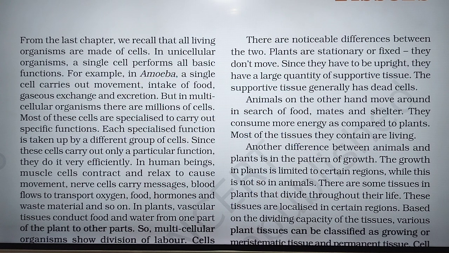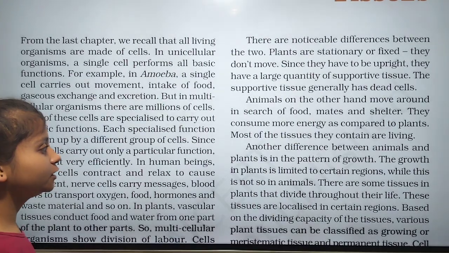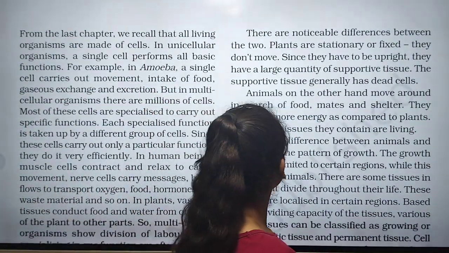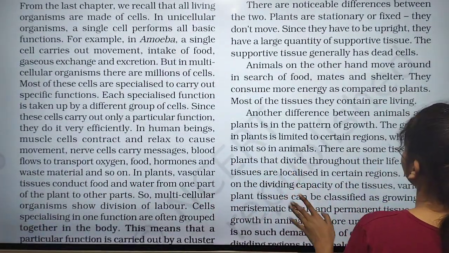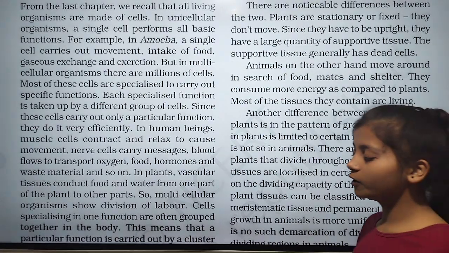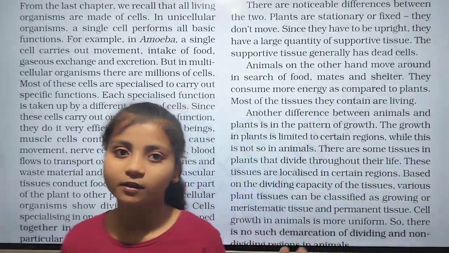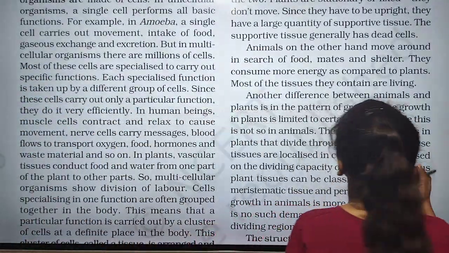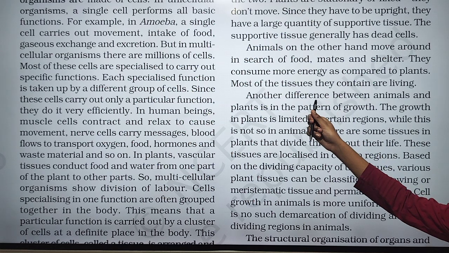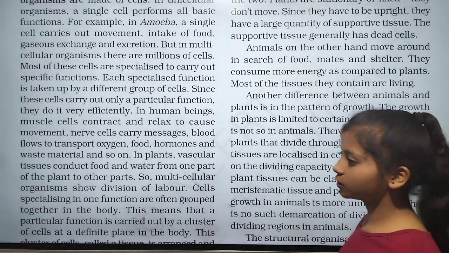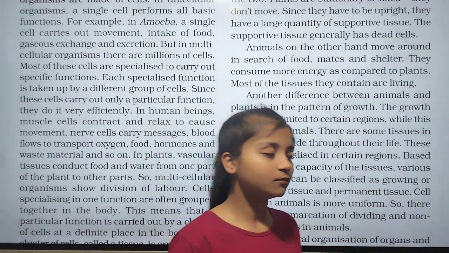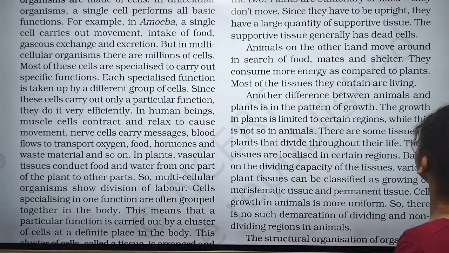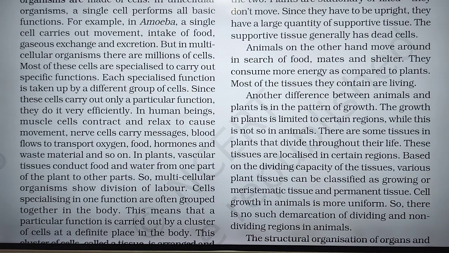So that's why animals need more energy to survive. Most of the tissues they contain are living. It means most of the tissues are living also, but in plants they are generally dead. Sorry, we are talking about the animal cell. Animal tissues are mostly living, but in plant cells they are dead cells. So it is generally dead.